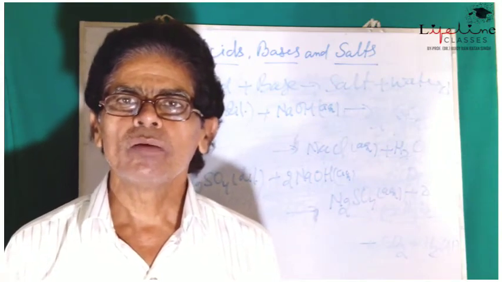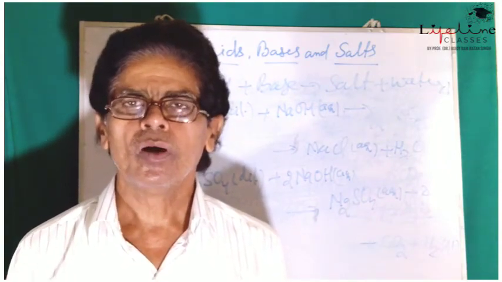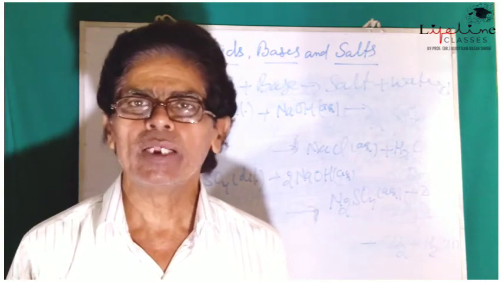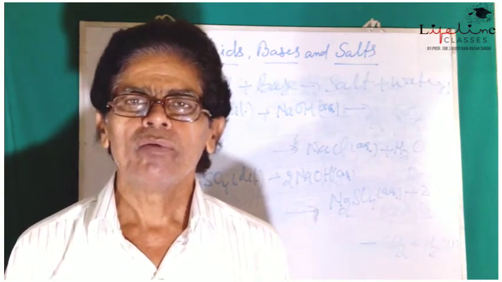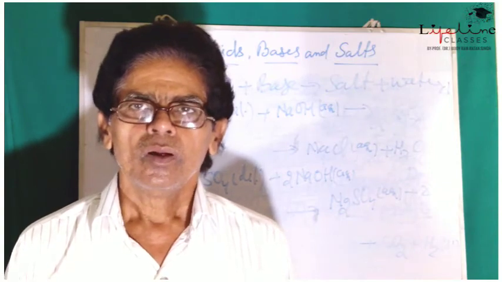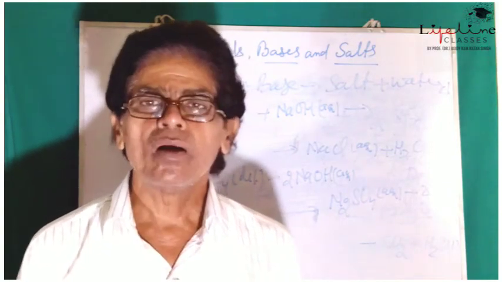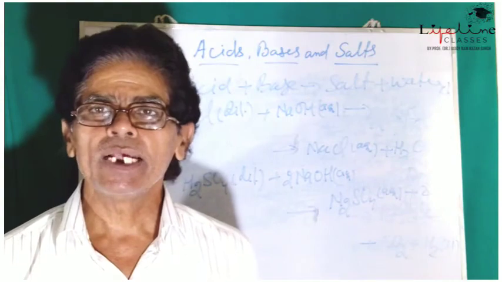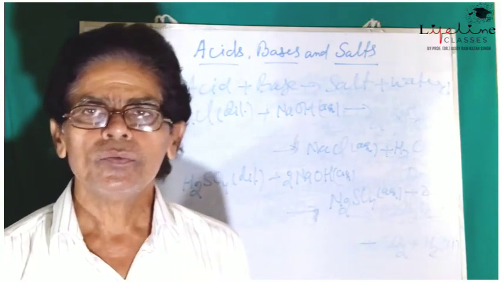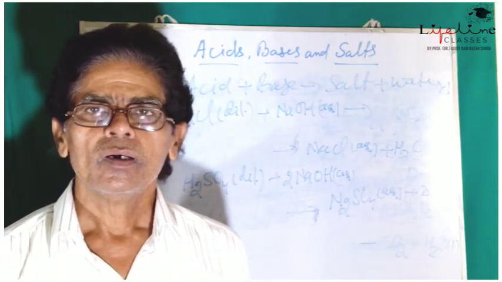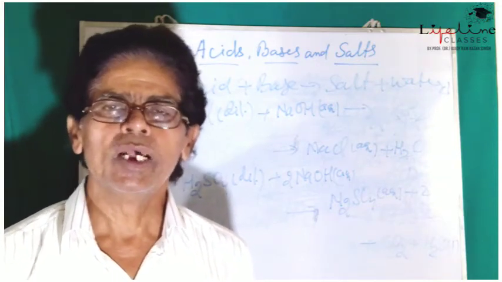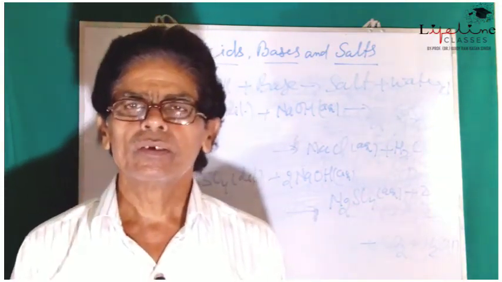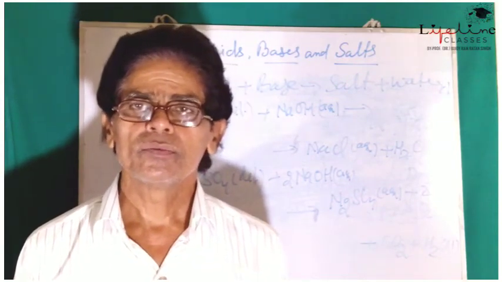Metal oxides such as Na2O, MgO, ZnO and CaO are also bases.